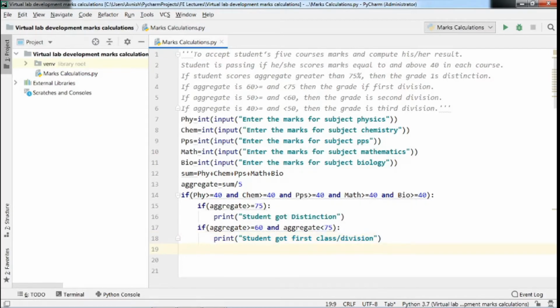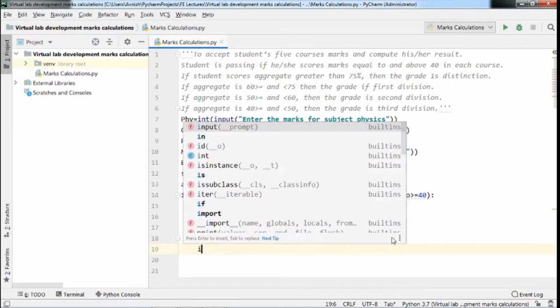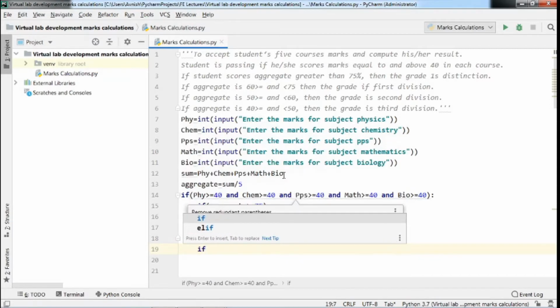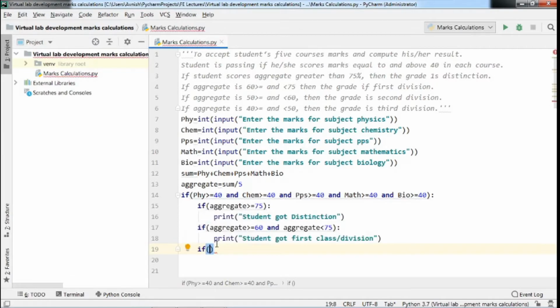Now next we have to check whether the student has scored greater than or equal to 50% and less than 60%. So again we will take one if, and in that we will check whether that aggregate is less than 60% and greater than or equal to 50%.